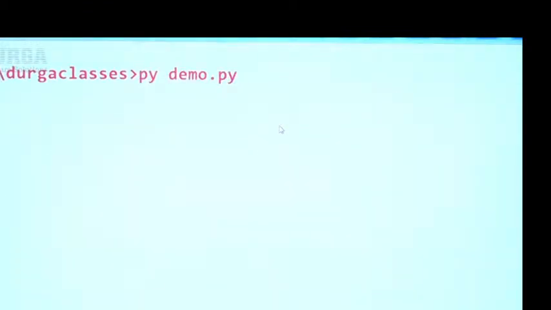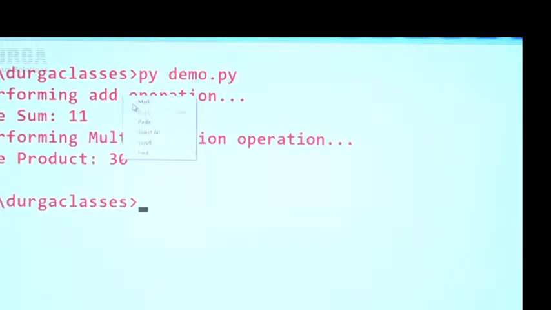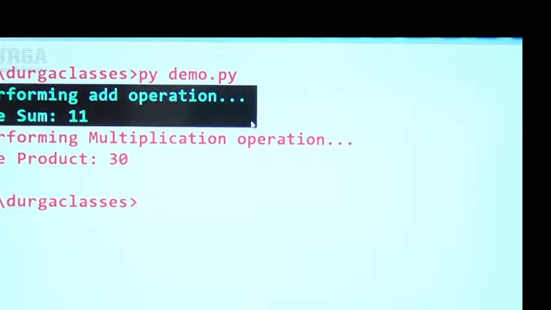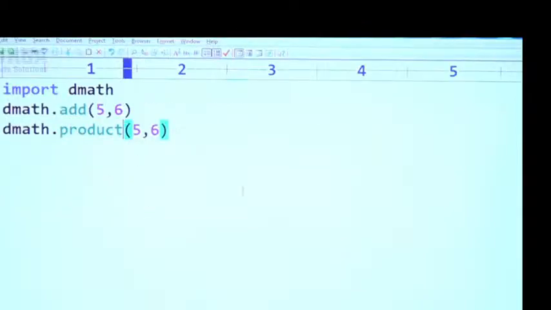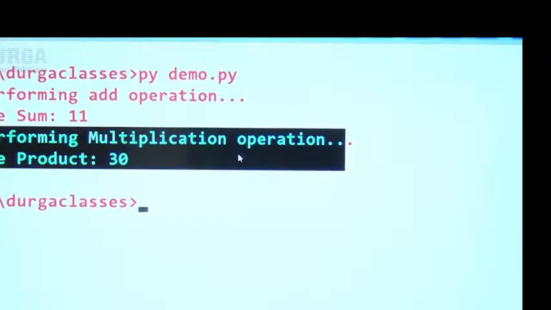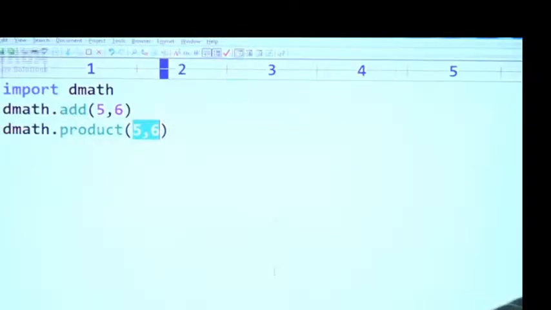Sir, here demo.py. Have you observed? Performing add operation, the sum is 11. Performing multiplication operation, the product is 30. 5 plus 6, add is 11 and the product is 30. Like this we are going to get. Is everyone in a position to understand, right?